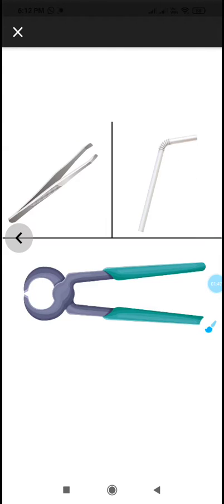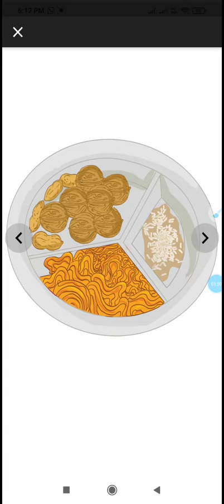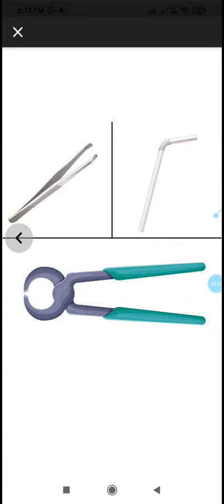And you also take tools like plucker, straw and nutcracker. Now you try to eat these food items by using these tools. For example, you try to drink the water by using a plucker.